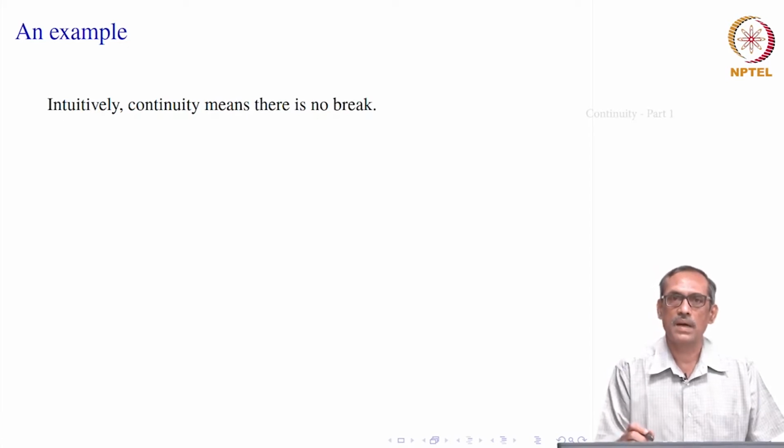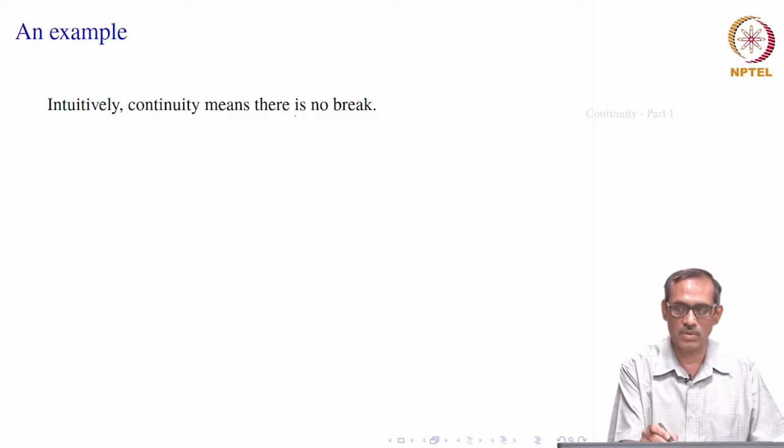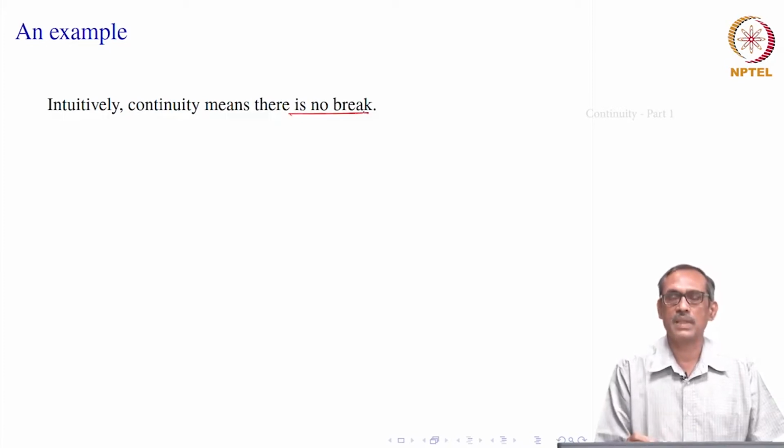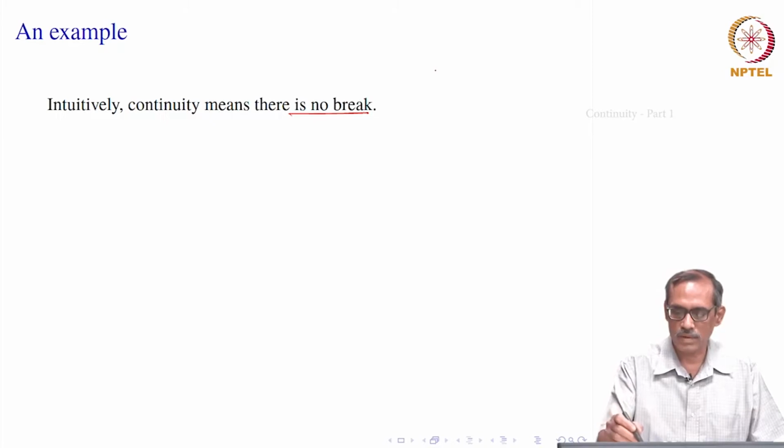However, the negative concept of it, that it is not continuous at a point, is meaningful, and that is what continuity means. There is no break. So, you would say that a function is continuous if it is not having a break at that point. What is the meaning of not having a break? Look at the graph of a function. It grows, and you say at this point there is a break.